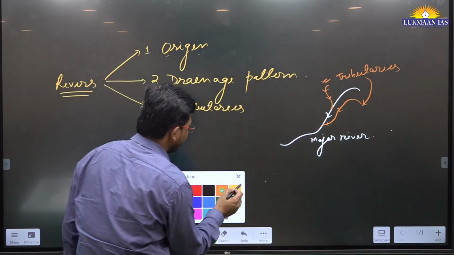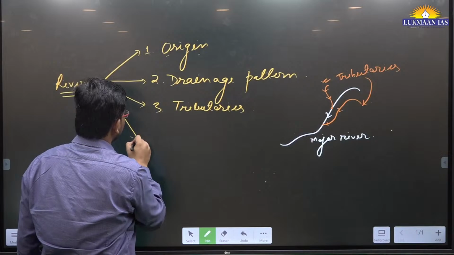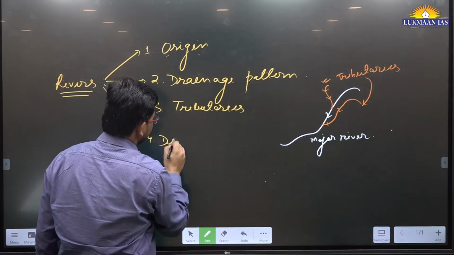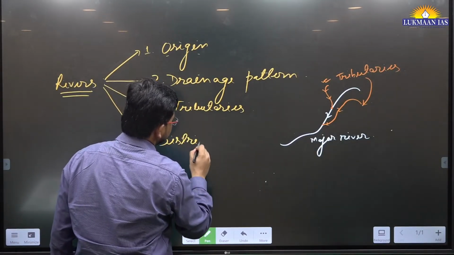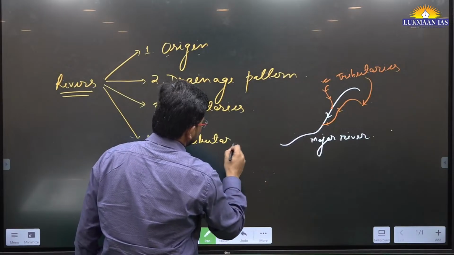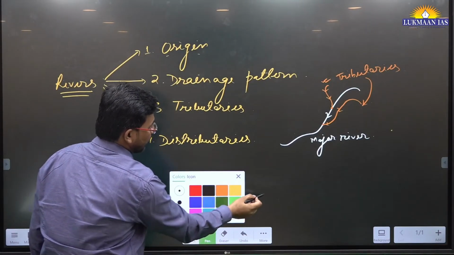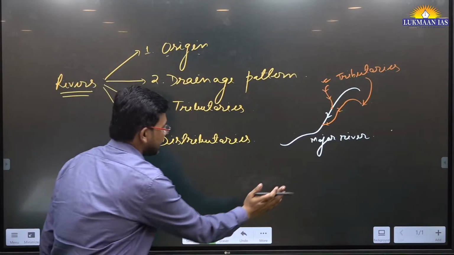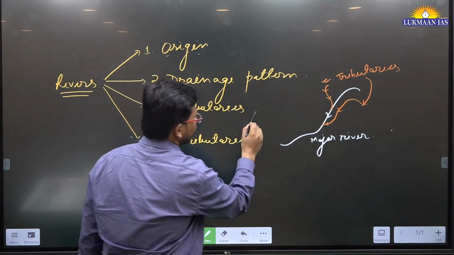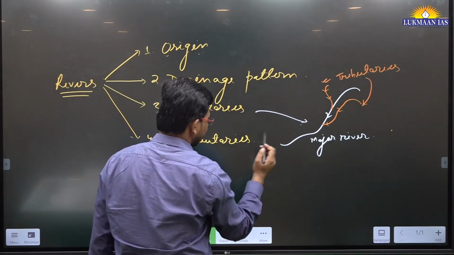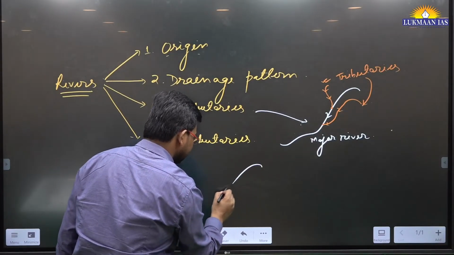Apart from this, we have another concept related to it. This is known as distributaries. So when we talk about distributaries of a river, we need to understand this concept. This was related to tributaries, okay. Related to distributaries, let's say this is the major river.